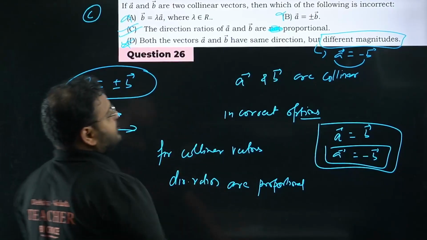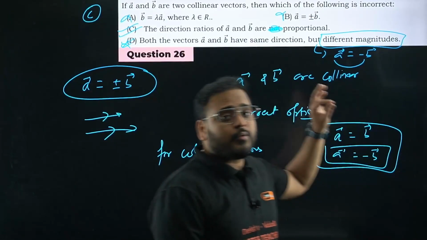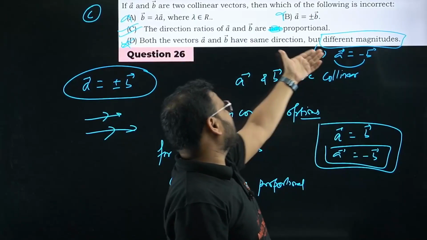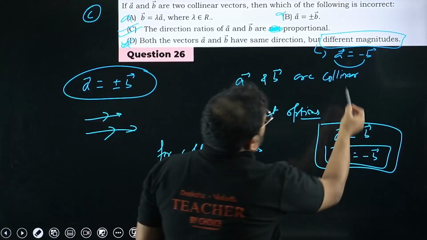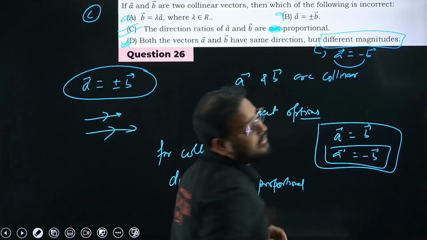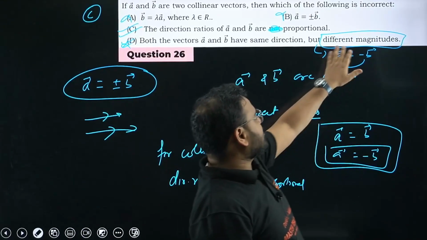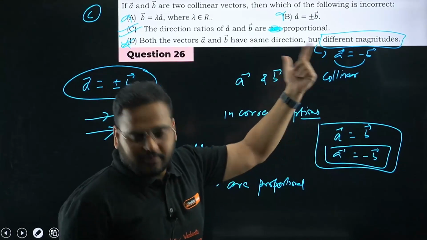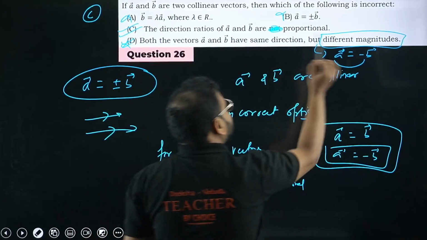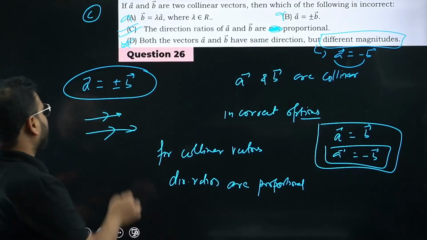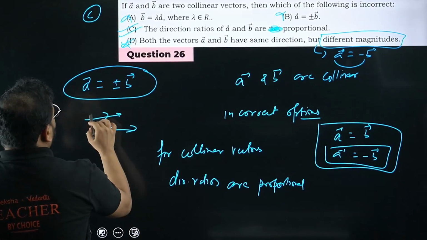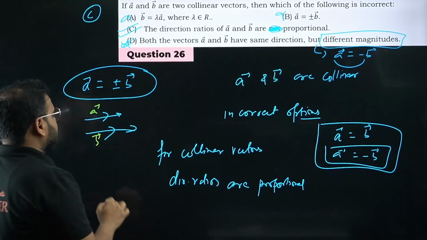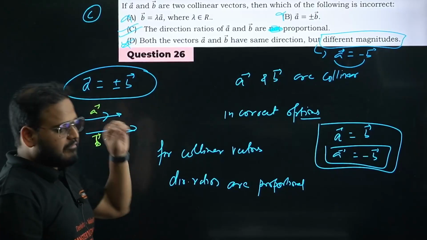Excuse me, there's a different question here. But I'm telling you, this is a very good question. Option number D is correct actually. Excuse me, I was thinking of the same magnitude over here. If it was given as same magnitude, then you'd have that case. Forgive me for that. This is given as different magnitude, which means this is true. I can have vector A like this, and I can have vector A over here like this, and vector B over here like this. It's a very good question.